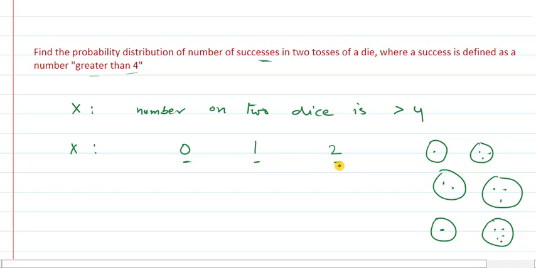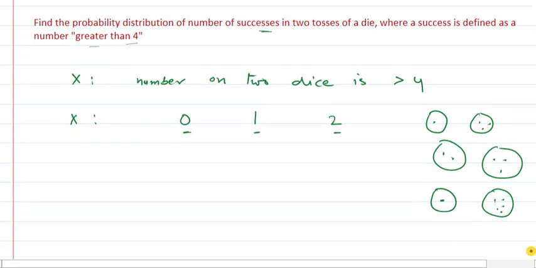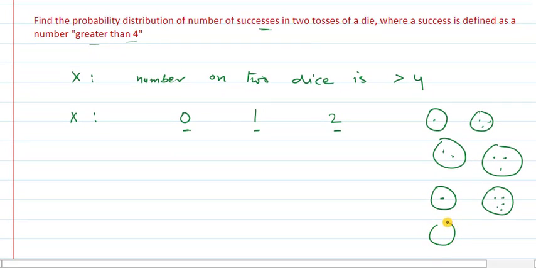Then x is equal to 2 shows that on both the dice we are having number greater than 4. On one of the dice we are having 5 and on another die we may have 6. So in this case, we can define that x is equal to 0, 1 and 2 for the given problem. I hope you understood how to calculate random variable.